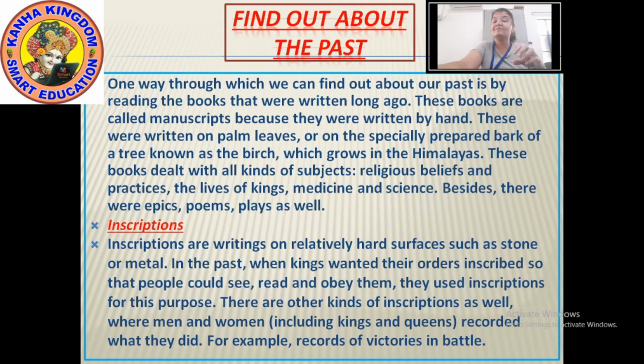So, what to do to make them survive? They started to be preserved in the temples and monasteries. So they were kept in the temples or monasteries to survive.